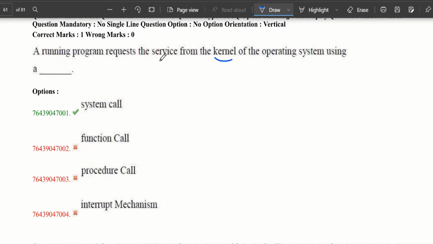A running program requests the service from the kernel of the operating system using a dash. Let's understand the question. Kernel means core or main system. So the question is: if a running program requests a service from the main system of the operating system using a dash. System calls provide the interface between the process and the operating system. So the answer is system call itself. Now let's move to our next question.